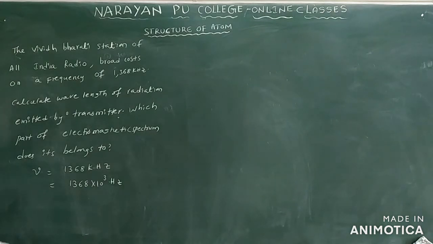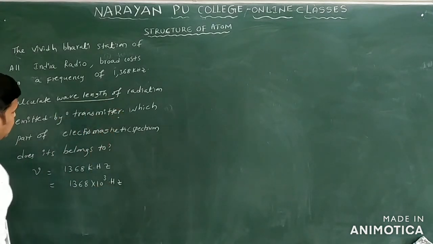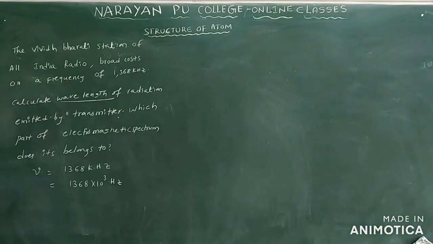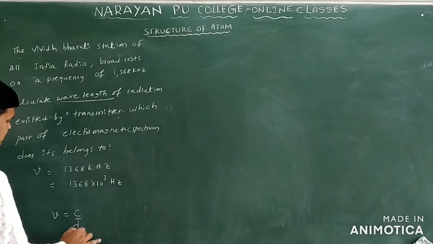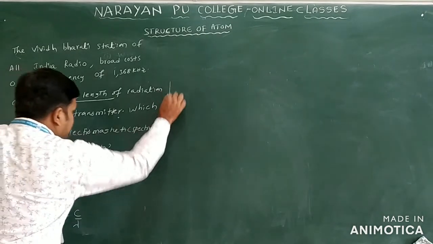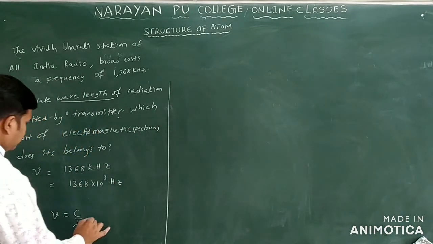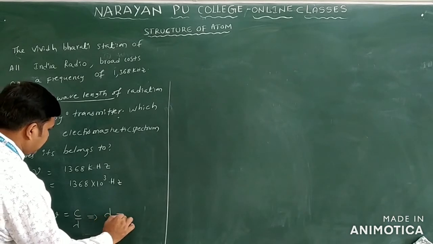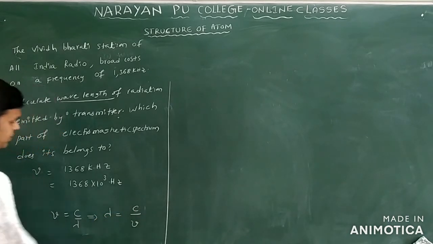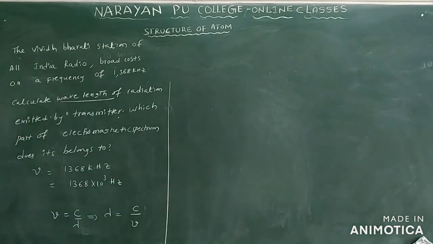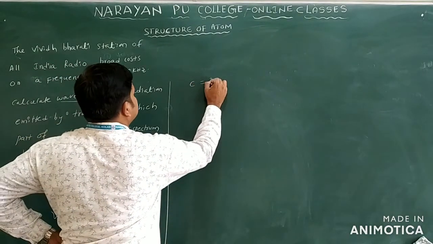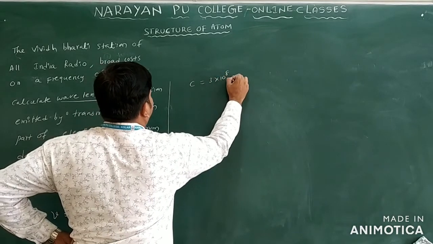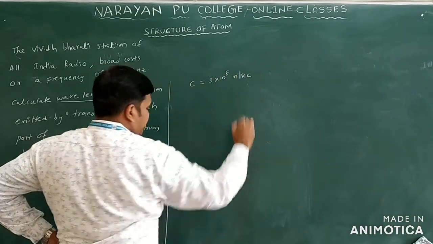What are they asking here? Calculate the wavelength of the radiation. They are asking lambda. You know the formula nu is equal to c by lambda. From this you can write lambda is equal to c by nu only. What is c here? Velocity of light, 3 into 10 power 8 meter per second.